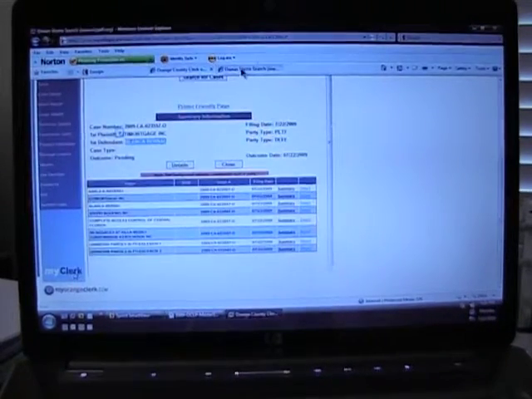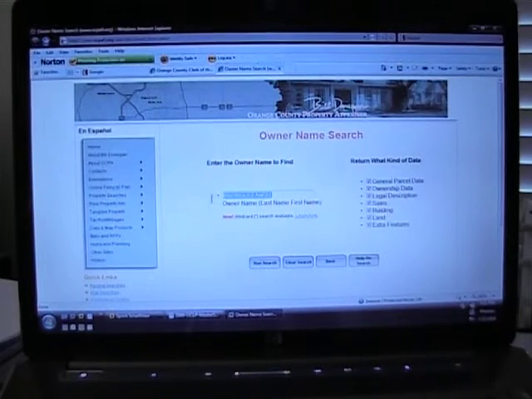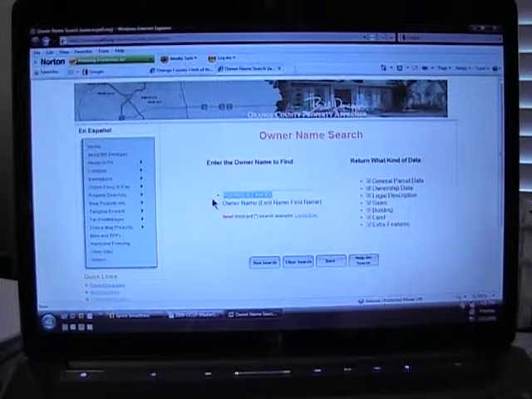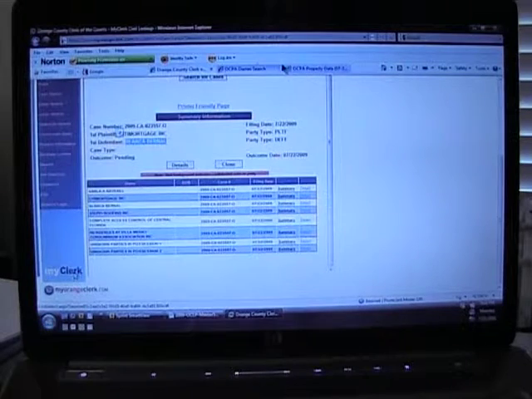Now we're going to go back to the property appraiser website, the number 3 on our website links. Paste the name in, copy the first name and the space behind it. Now we're going to put a space behind the last name, and then take out the space behind the first name, so it's last name, space, first name. So we've got 2 of them. We have to remember there's 2, and we have to put that in the notes. But in this case, we're just going to use the one that matches the name that we have on there. And we can always verify the name again, okay, there it is.